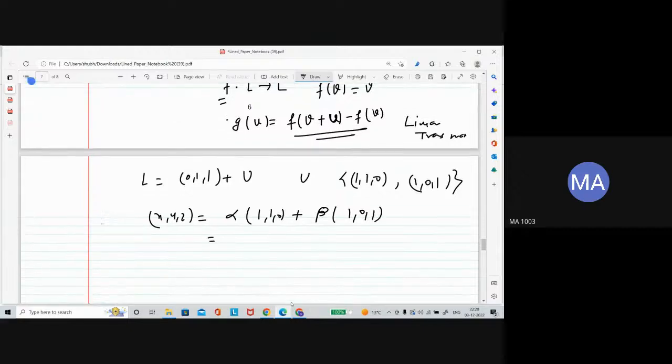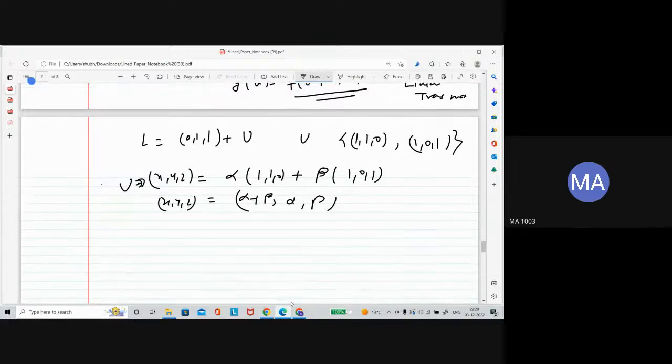Let's say u, this element is from U. So this is equal to alpha plus beta, alpha beta, x, y, z. So here alpha is equal to y and beta is equal to z. That means any vector of U, x, y, z. Let's say this is any vector.